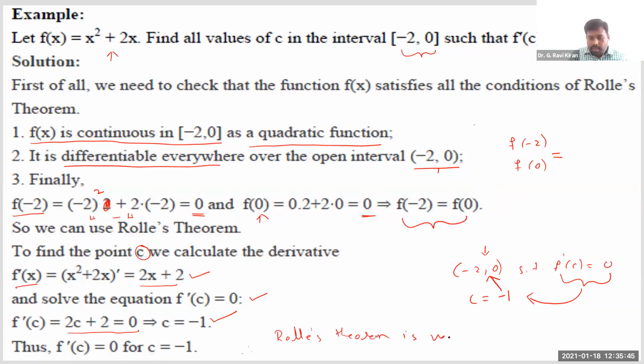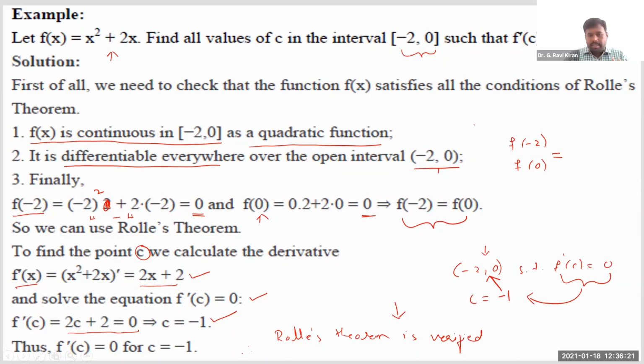How do we say this is verified? Because as the theorem states, since all the three conditions are satisfied, we need to find at least one point in the open interval a comma b such that f dash of C is equal to 0. We considered this condition f dash of C equal to 0, and we found one value C which lies in the open interval minus 2 comma 0. Since we can find this point C, we can say it is verified.